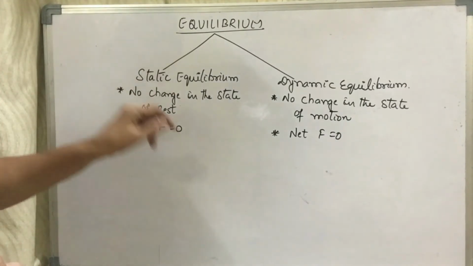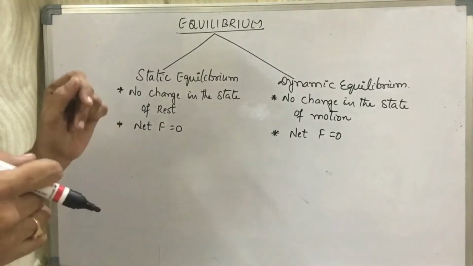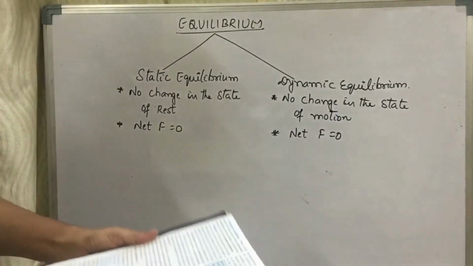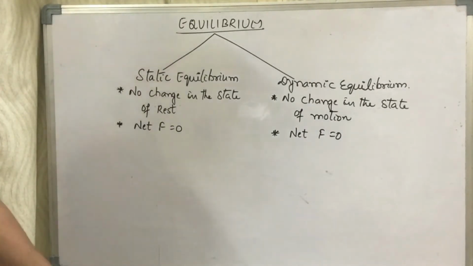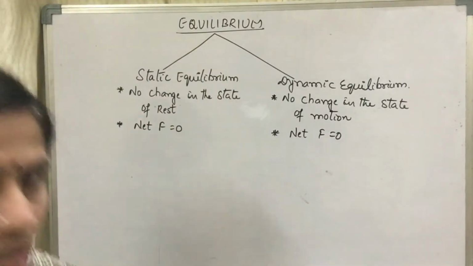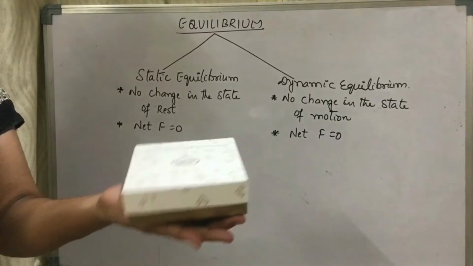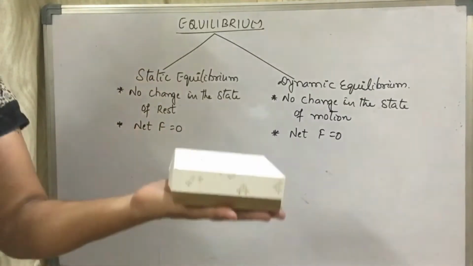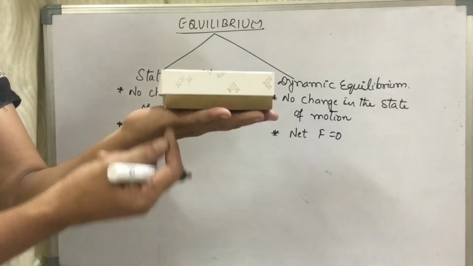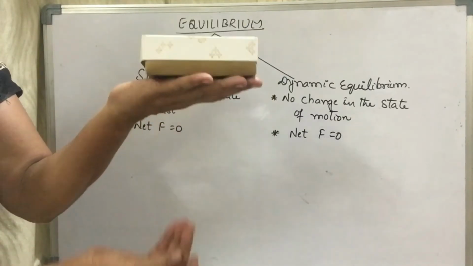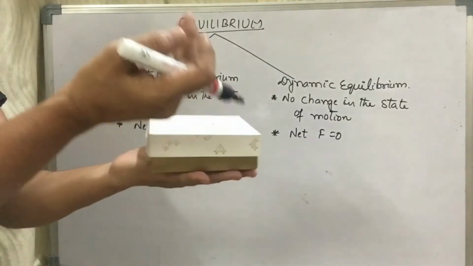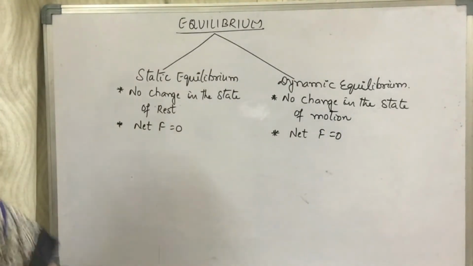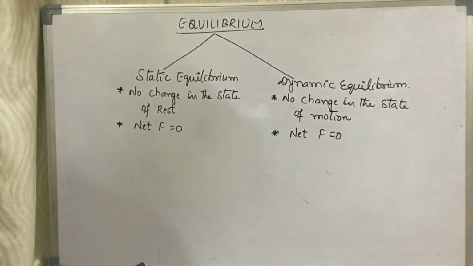It means where the net force is equal to 0, when the net resultant force is equal to 0. Here I can give you an example. Suppose, children, I am holding a box in my hand. The weight of the box is acting in the downward direction. There is some other force which is exactly acting in the opposite direction. So here the net resultant force becomes 0.